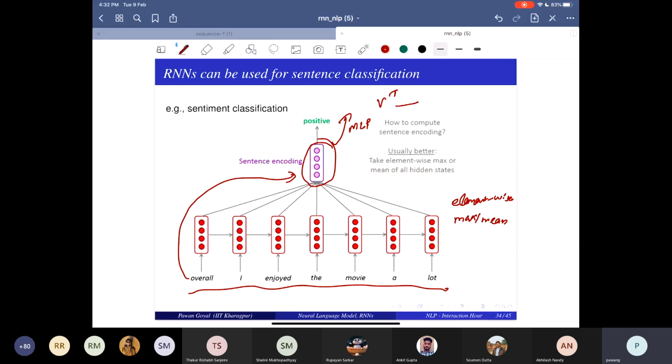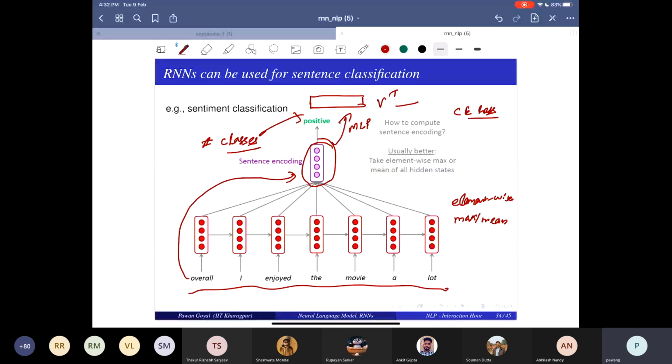Because it is classification, I don't have to repeat, but this is the same thing. I have to finally get a vector whose dimension is the number of classes. Then I will apply softmax and use cross entropy loss for backpropagation. So this is the very simple way in which RNNs can be used for sentence classification.